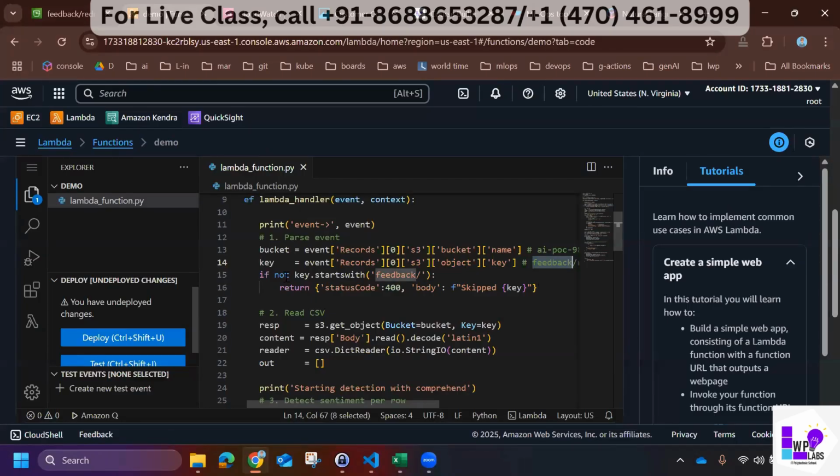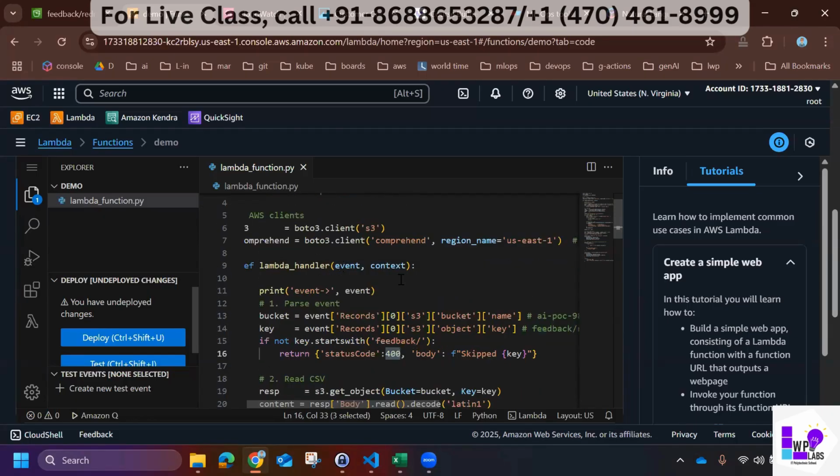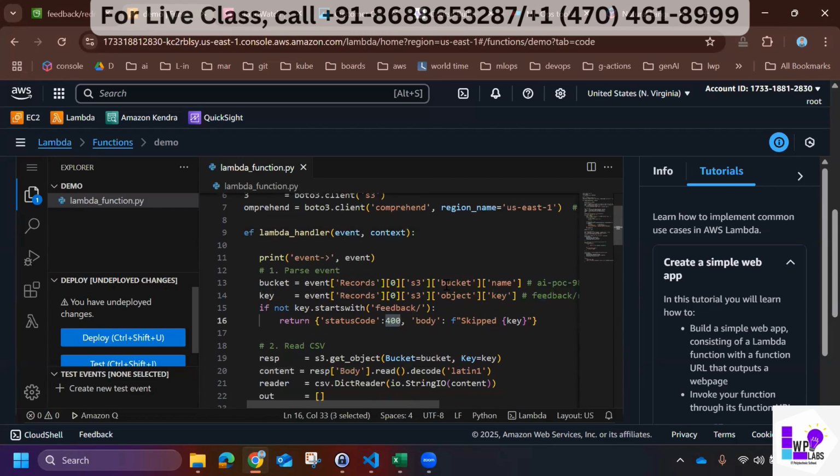And I'm checking, if you have not uploaded in the feedback folder, then return an error, status code 400. So if it returns here, the execution will stop here itself, because it's mandatory to upload in this folder, because I'm tracking only this folder, not any other folder.